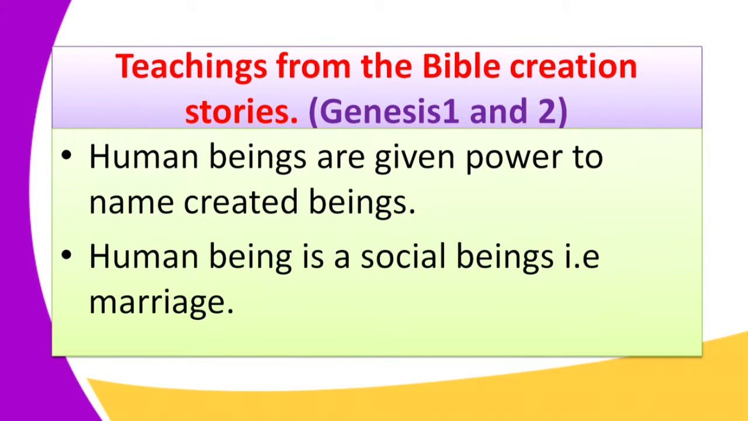Another lesson you can learn from Genesis chapter 1 and 2 is that human beings are social beings. When you say social beings, they are supposed to interact, and they interact through what we call marriage. The topic on marriage is well covered in Genesis chapter 1 and 2. In Genesis chapter 1, the main purpose of marriage or this socialization was for procreation. But in Genesis chapter 2, marriage is for companionship.